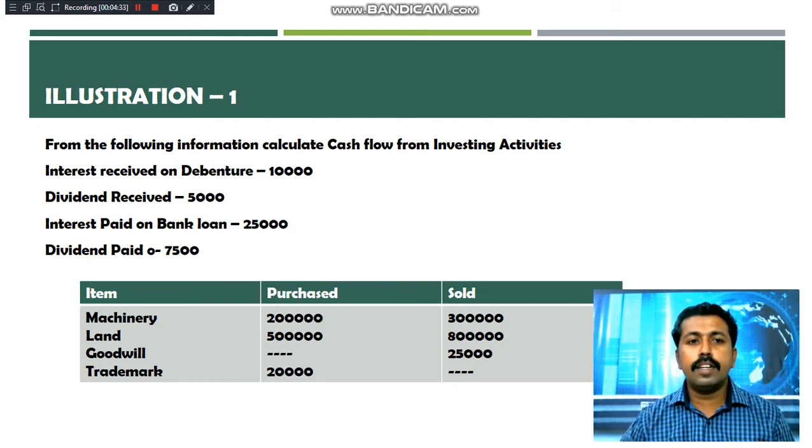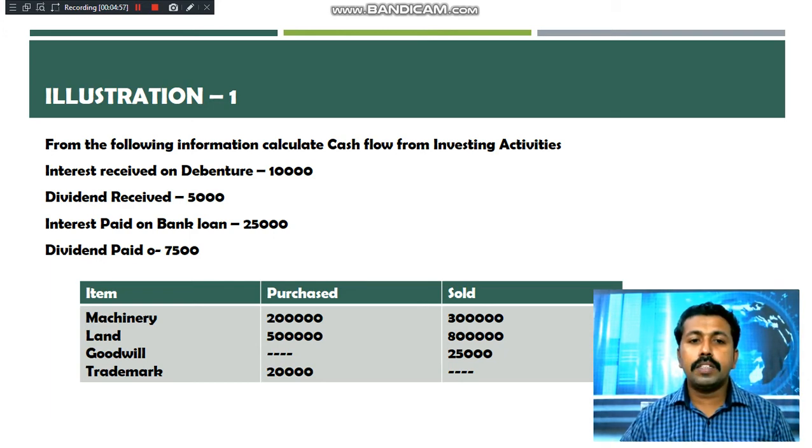Interest received is an inflow of cash, and it will be taken into investing activity. Dividend received is also an inflow of cash. But remember, interest paid on bank loans and dividend paid on shares, these two items, will come under cash flow from financing activity. So there is no need to take these two items in investing activity.